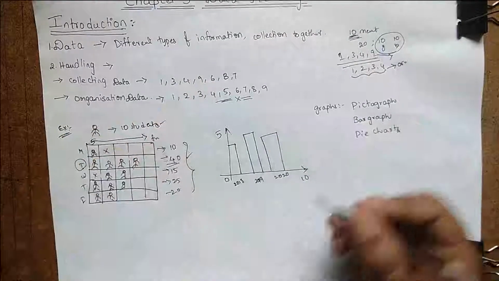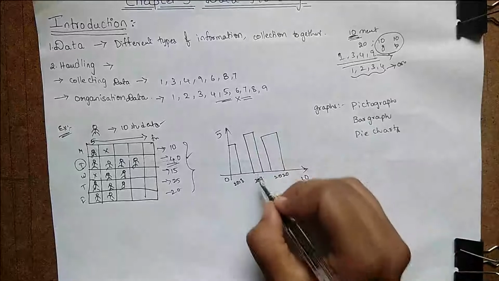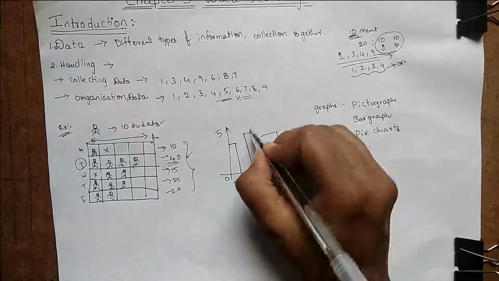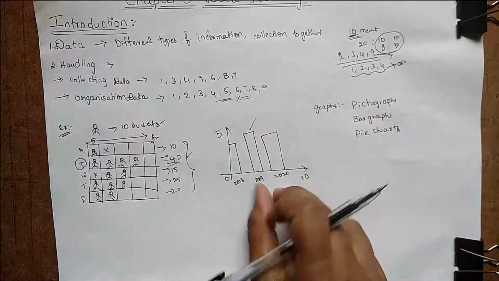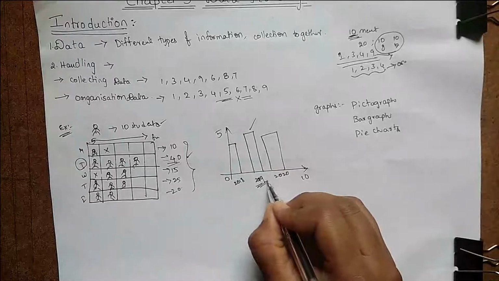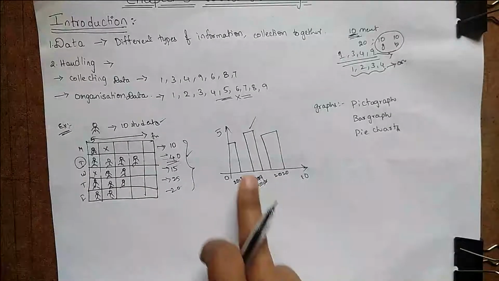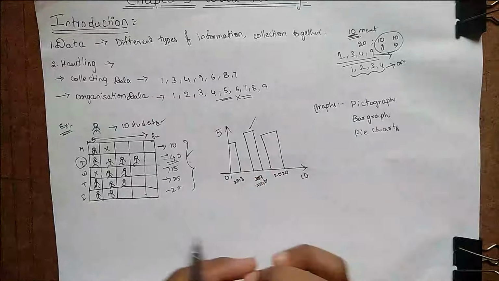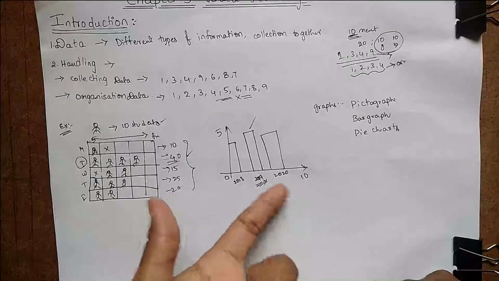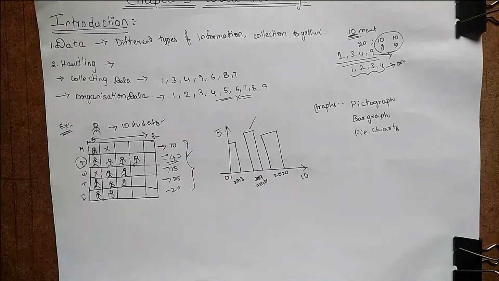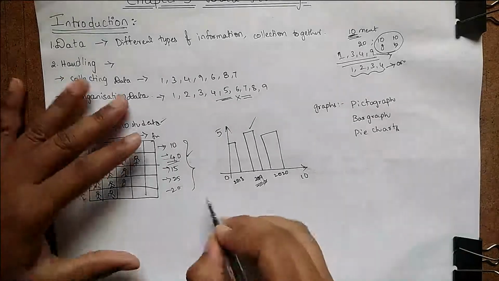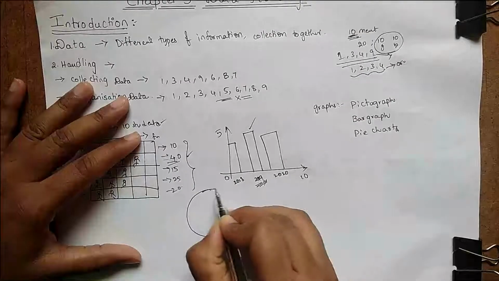Here 2019 is the biggest in the percentage for maths in your classroom. It is said to be a bar graph. You visually analyze the question through the bar graph. Next, coming to the pie chart, it is nothing but like a fraction.